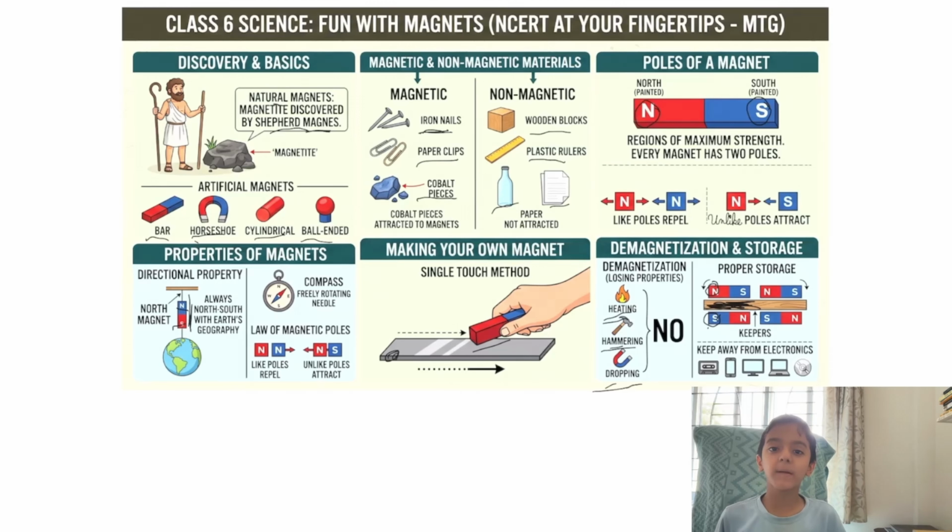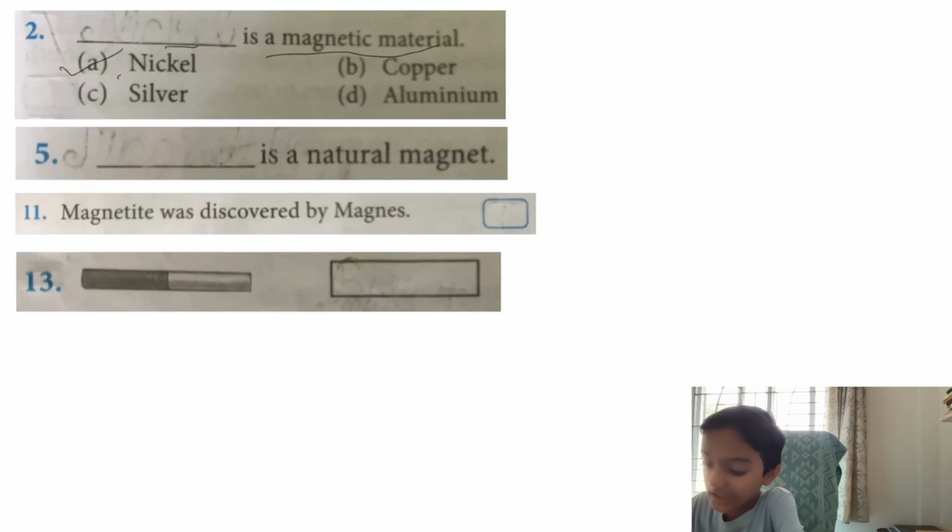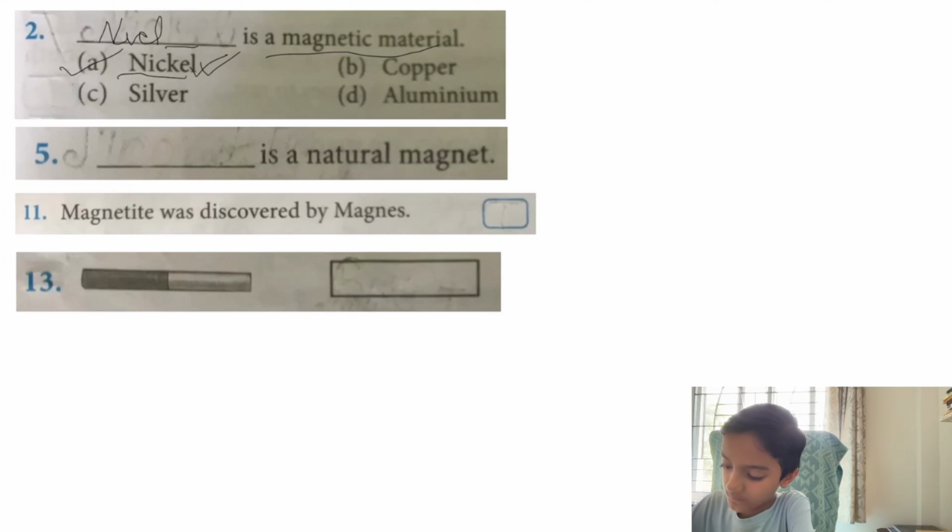Now let's practice some questions based on this chapter, which is Fun with Magnets. First question. Dash is a magnetic material. Out of the options, we have to tell which is a magnetic material. That means which material attracts magnets. First option, nickel. Yes, this option is correct because nickel attracts magnets and that's why it is called a magnetic material. So the correct answer of this question is option A, which is nickel, because nickel is a magnetic material.